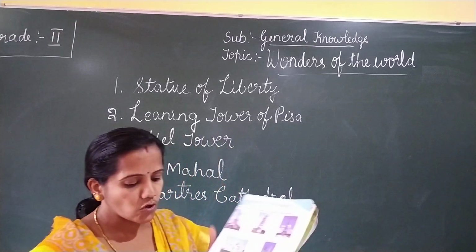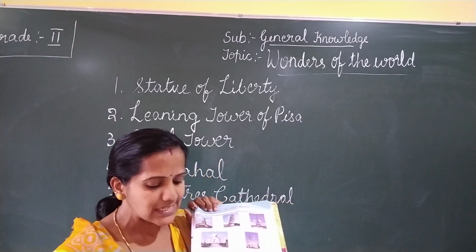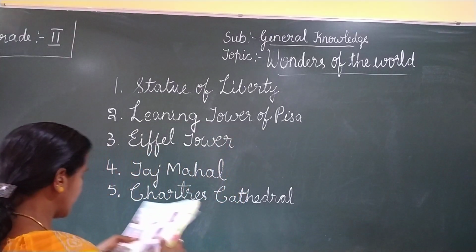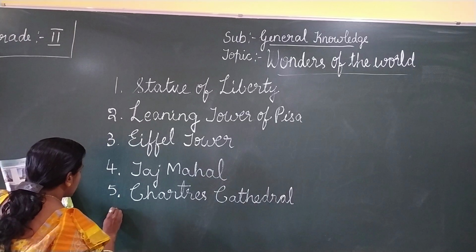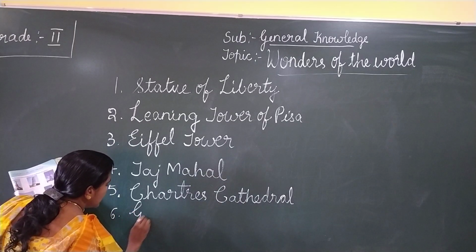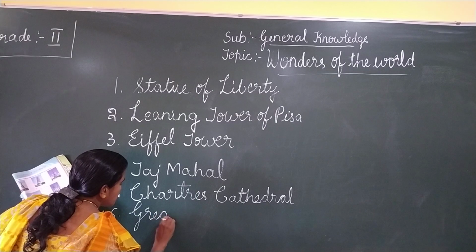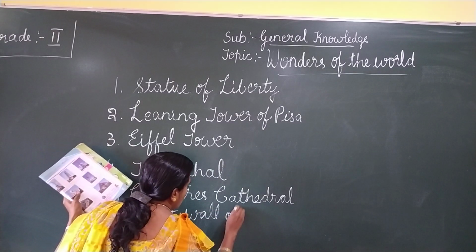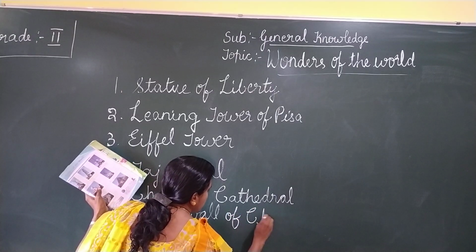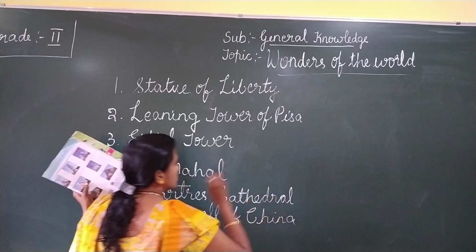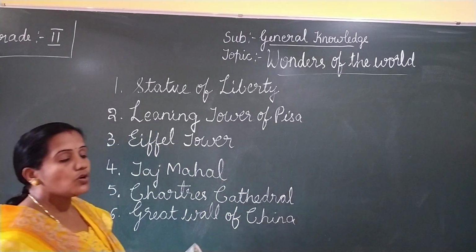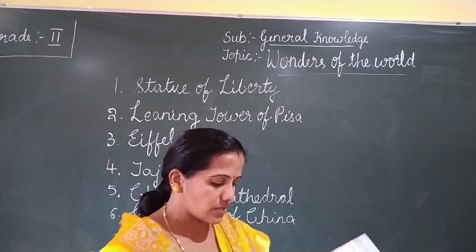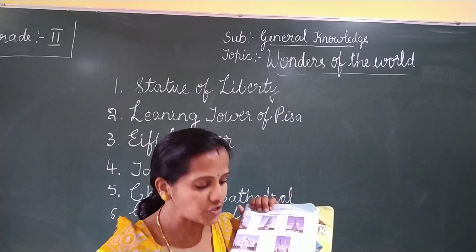Next we'll move on to the sixth one. What is this? This is called Great Wall of China. It is in China. The sixth answer is Great Wall of China. This wall was built to protect against enemies entering the place. So this is called Great Wall of China.